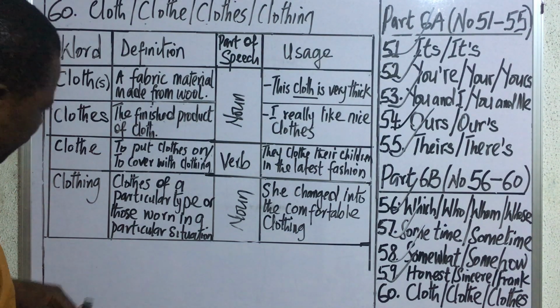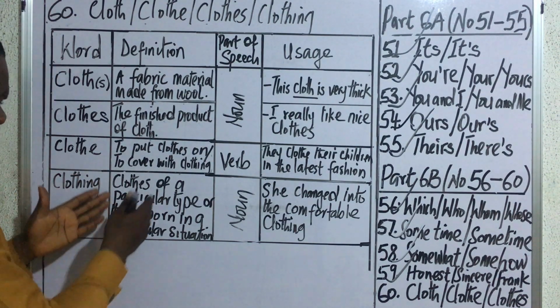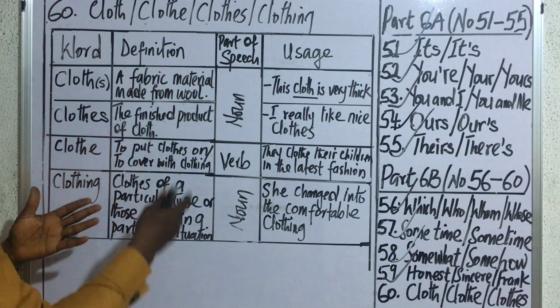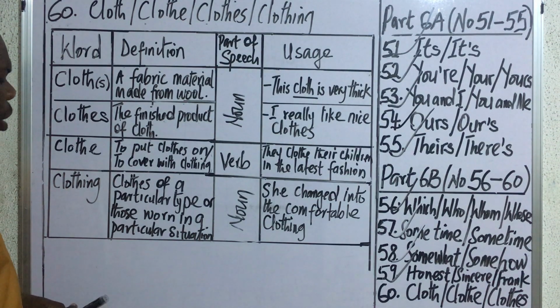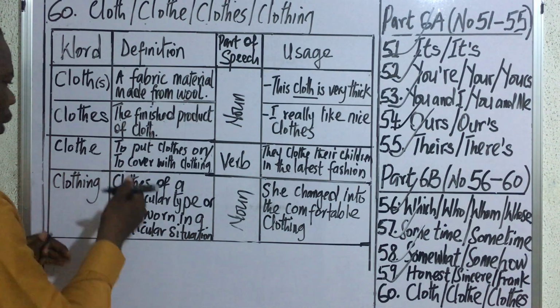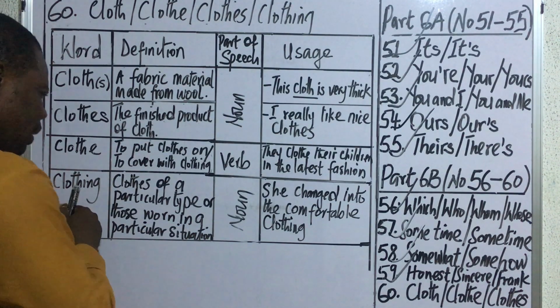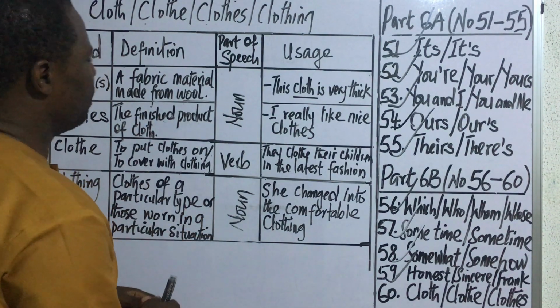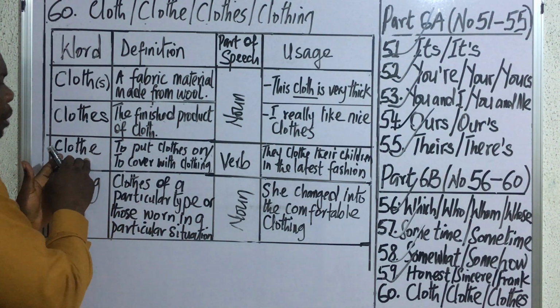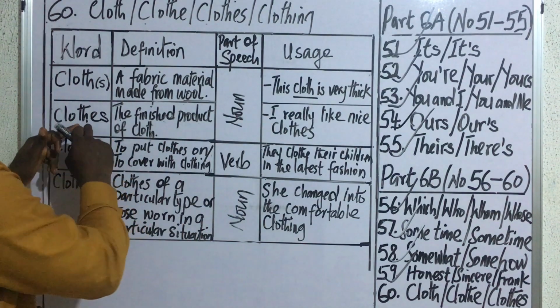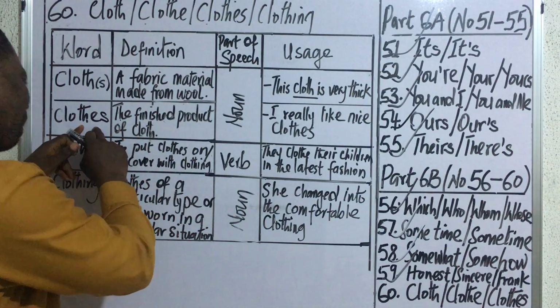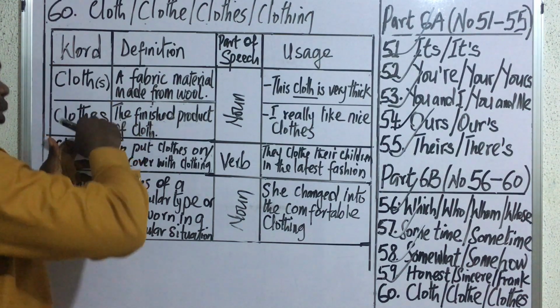What's the meaning of clothing? Clothing means clothes of a particular type or those worn in a particular situation. So clothing is a noun, whereas clothe, the singular form, is a verb and not a noun. But the plural form of it is a noun, and this plural form is not a verb.